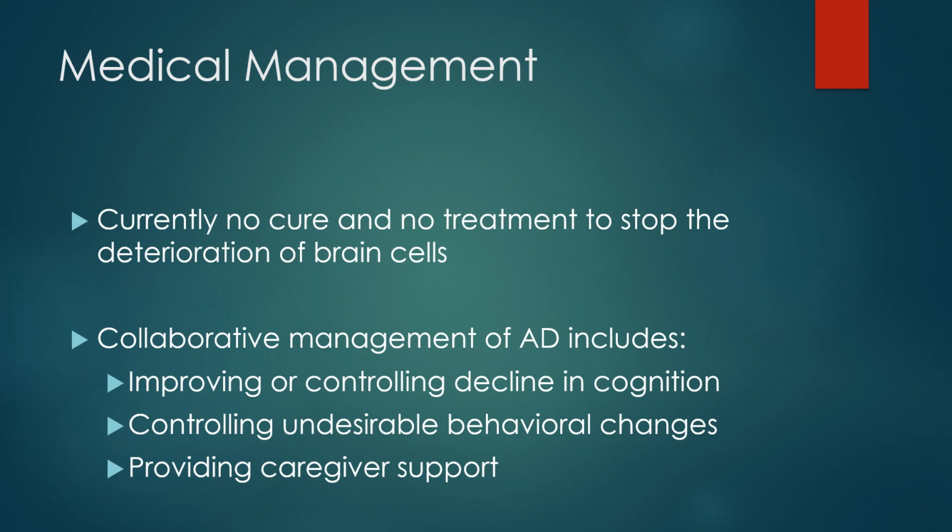The best things we can do for Alzheimer's disease is try medication in combination with cognitive therapy and behavioral therapy, along with physical and occupational therapy to try to keep behaviors and activities of daily living as successful as possible. We also need to provide a lot of caregiver support, the same that we discussed for dementia a few slides ago.